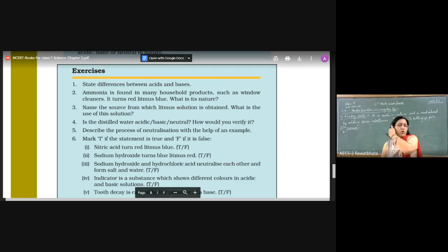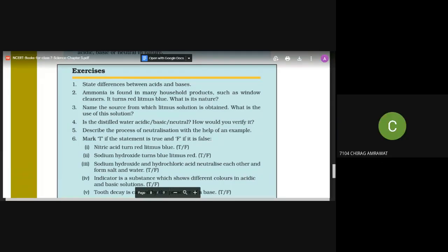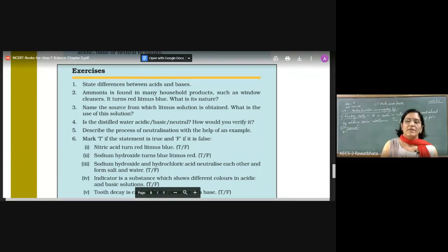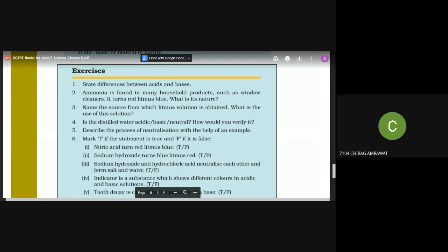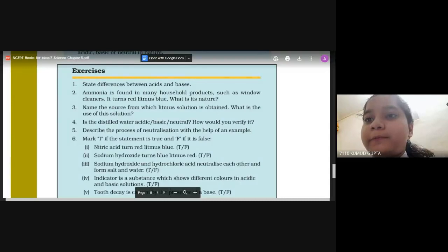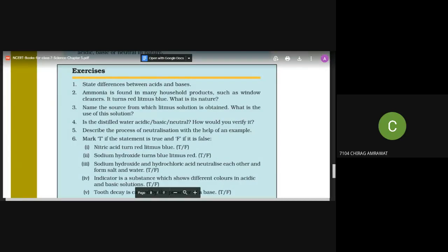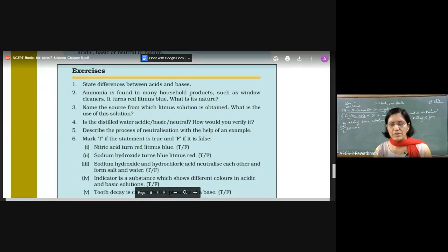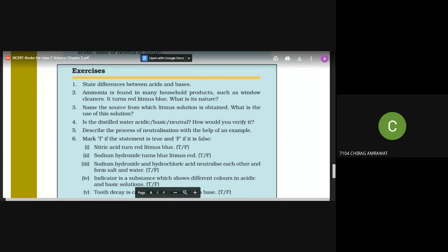That is different. What about the indicator? Litmus. Acids turn blue litmus to red. And bases turn red litmus to blue. Very good. So my kids know a lot of differences. And one another difference is phenolphthalein is colorless in acid but pink in base.